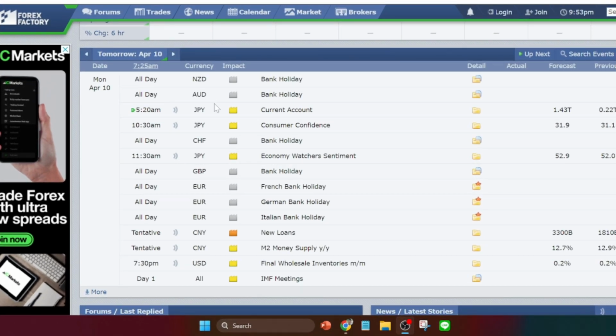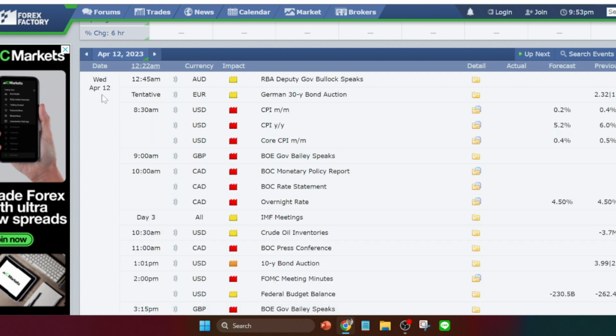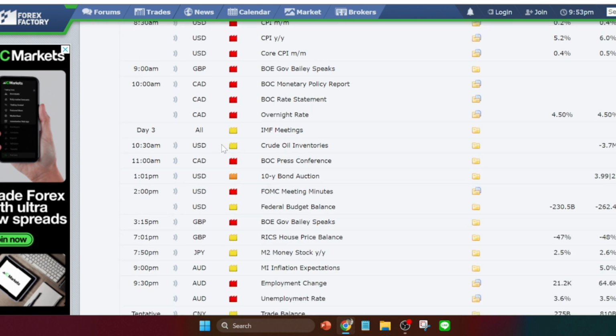When we look at the economic events plan for Monday, April 10th, we have lots of bank holidays for different currency pairs, so we can expect less volatility. On Tuesday, April 11th, we have only one medium impact news for US dollar related currency pairs. And on Wednesday, April 12th, we can see lots of high impact news for US dollar related currency pairs and other major currency pairs also. So we can expect lots of volatility on Wednesday.